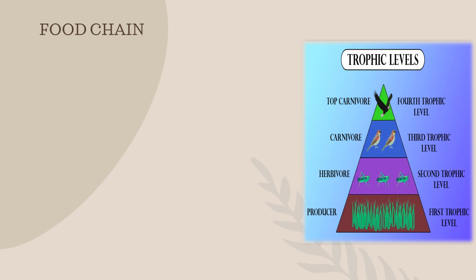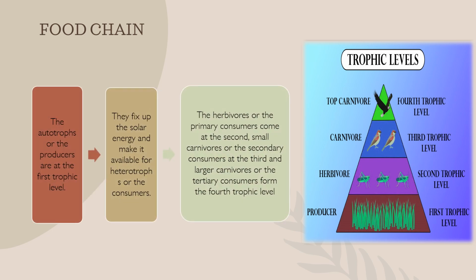When we represent this food chain in a triangular model, at the bottom level there are the autotrophs or the producers, and above that different kinds of consumers. These autotrophs fix the solar energy and make it available for the consumers. The herbivores or primary consumers come at the second trophic level, and the small carnivores or secondary consumers are at the third trophic level. The larger carnivores or tertiary consumers form the fourth trophic level. In this figure, we represent the different types of trophic levels, consumers and producers.